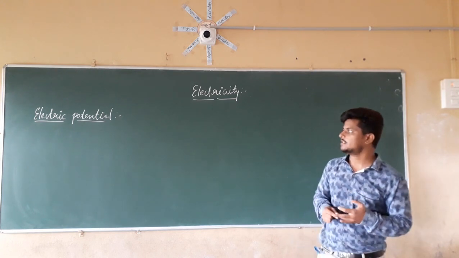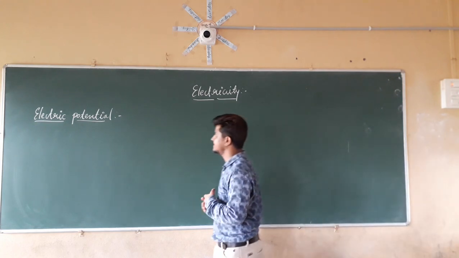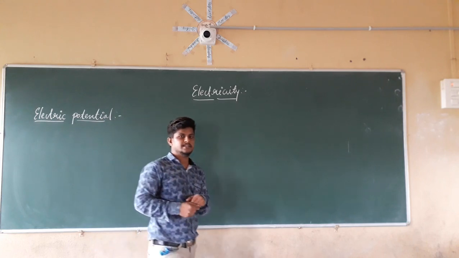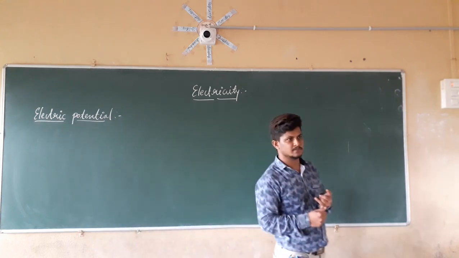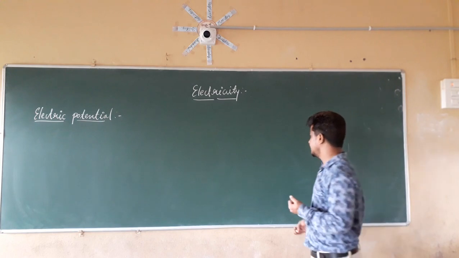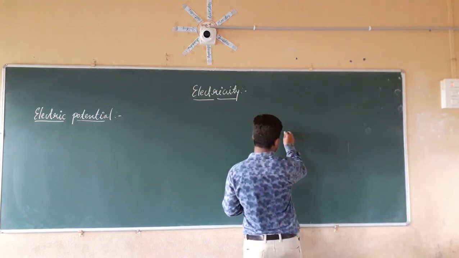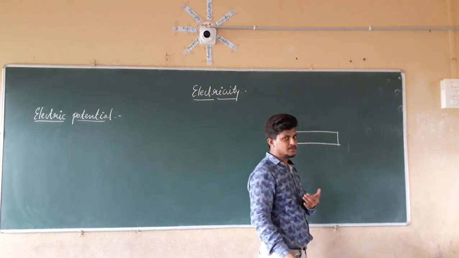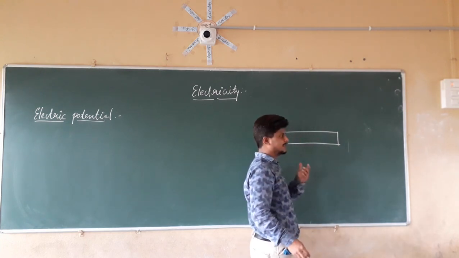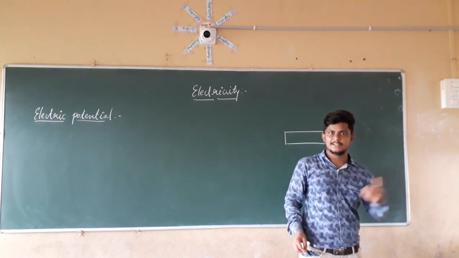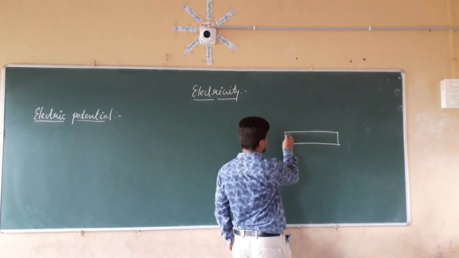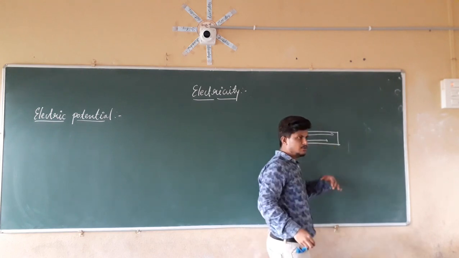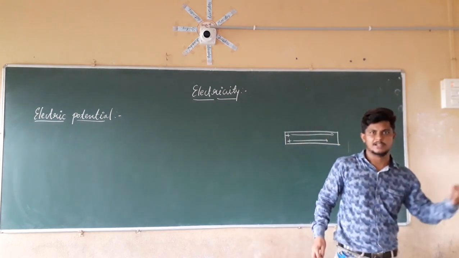So today we are going to discuss another parameter of electricity, that is electric potential. Now we already know that if you take a conductor here, this is the conductor. You already know that electricity is nothing but the charge. The electric current is nothing but what? It is the movement of the charge from this point to that point, from one point to another point.